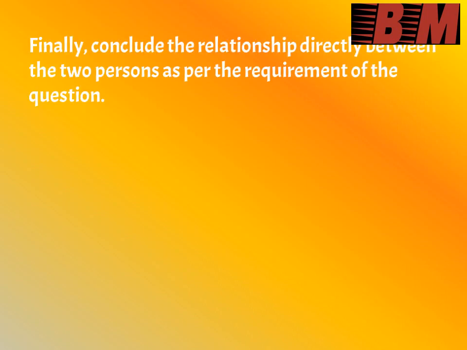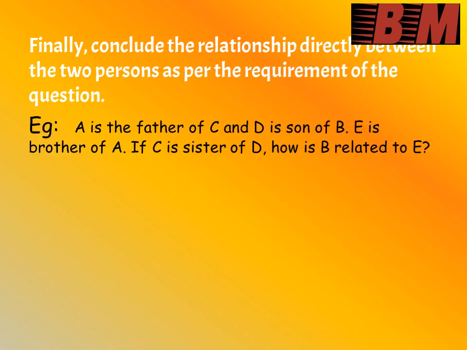Let us see the next trick. Conclude the relationship directly between the two persons as per the requirement of the question. So after establishing the intermediate relationship based on the clues given in the question, we can conclude the relationship between the two persons given in the question. Let us see with the help of the same example. A is the father of C, D is the son of B, E is the brother of A. If C is the sister of D, how is B related to E?